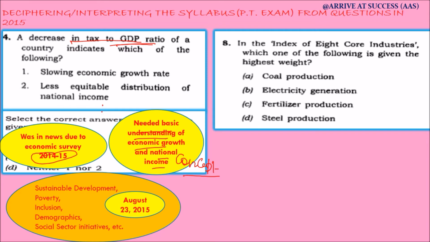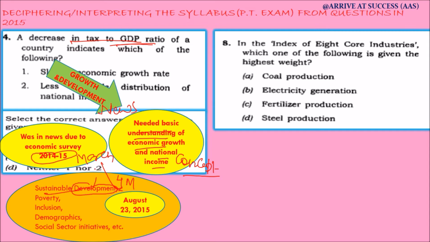So we can say that the topic was in news, say in March 2015, which was around 4 months before the date of examination, and it relates to the topic of growth and development. Sustainable development is mentioned in the prescribed syllabus. From that we can interpret that growth as well as developmental concepts are important topics for UPSC.